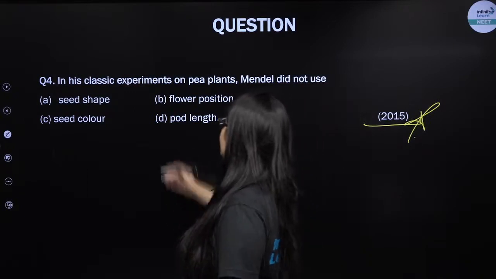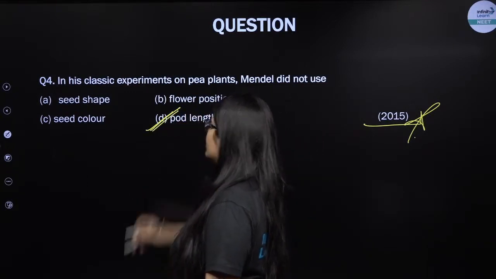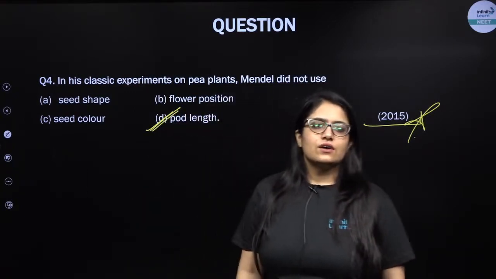Excellent. Pod length was never the character chosen by Mendel for his experiment. Excellent, Ankul and Savita.